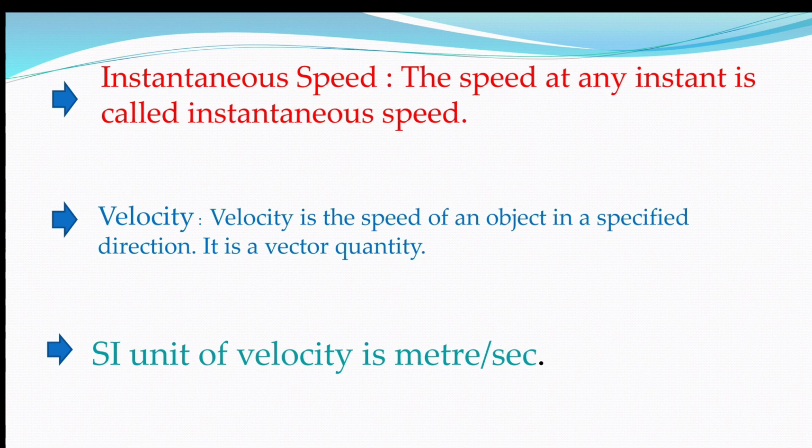Velocity. Velocity is the speed of an object in a specified direction. It is a vector quantity. SI unit of velocity is meter per second.